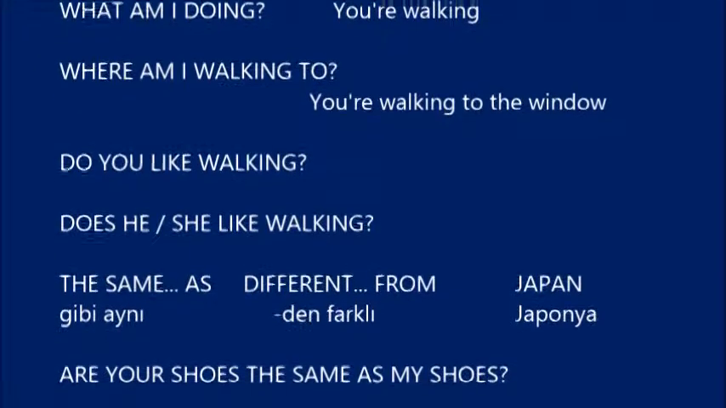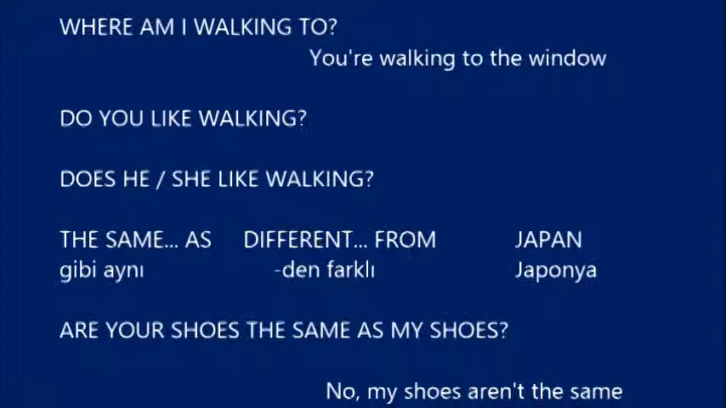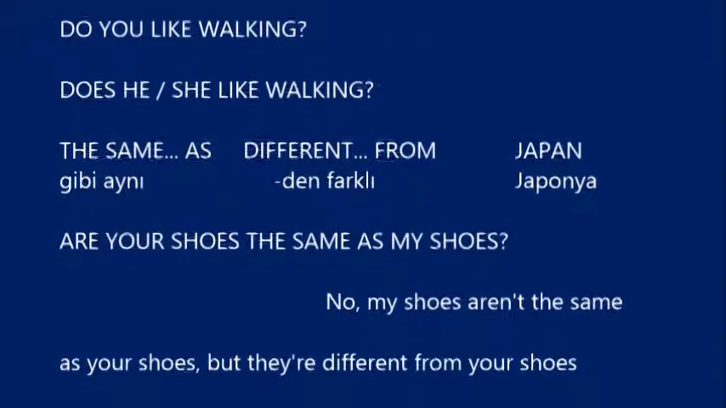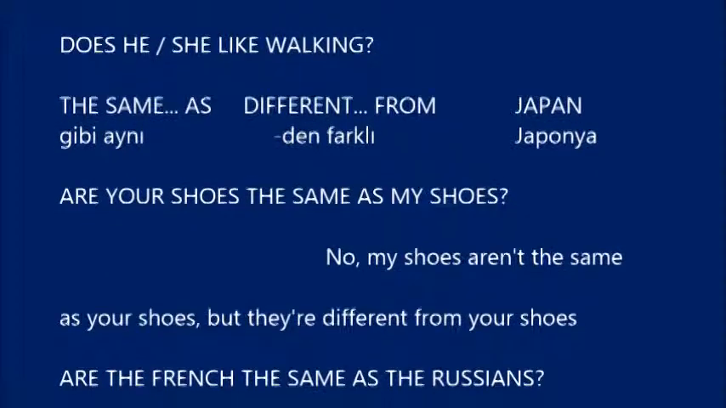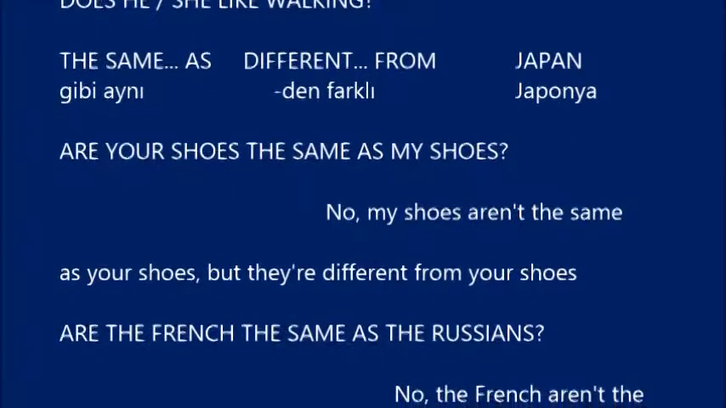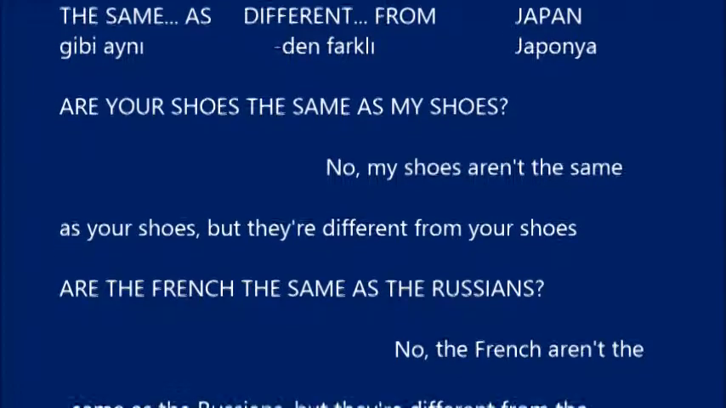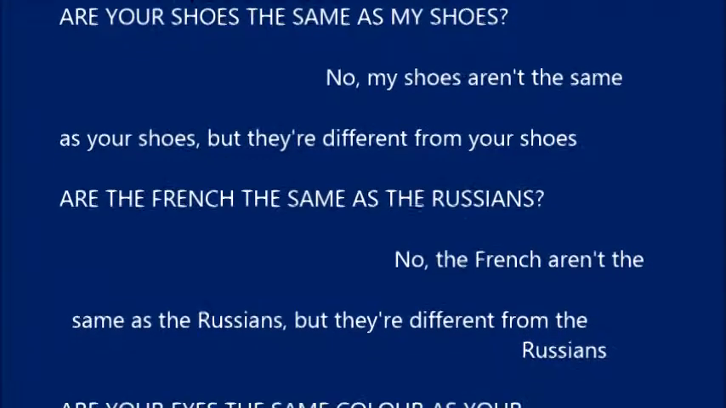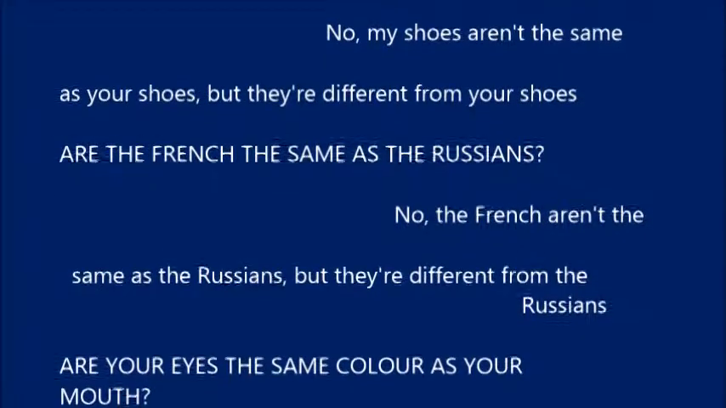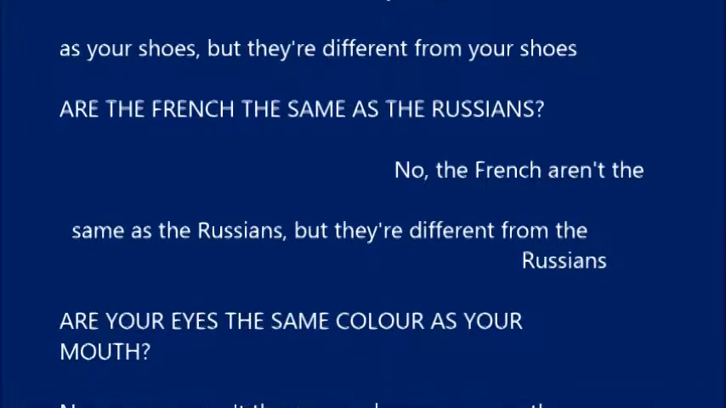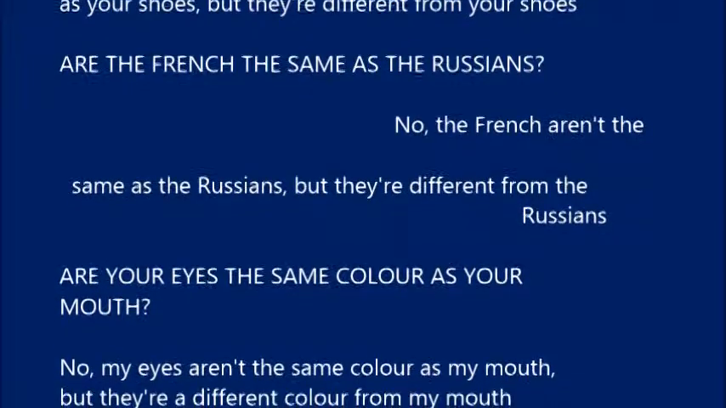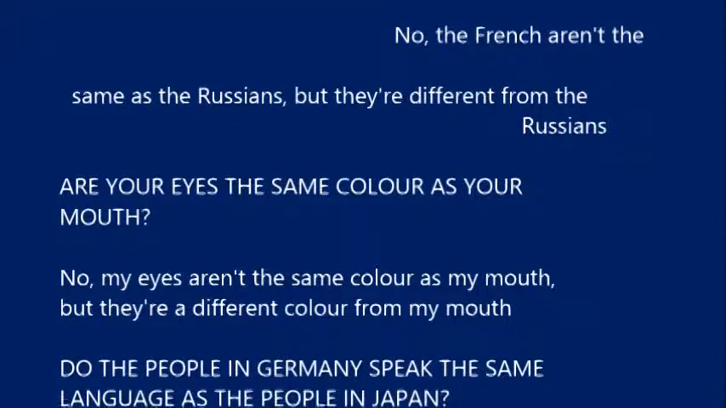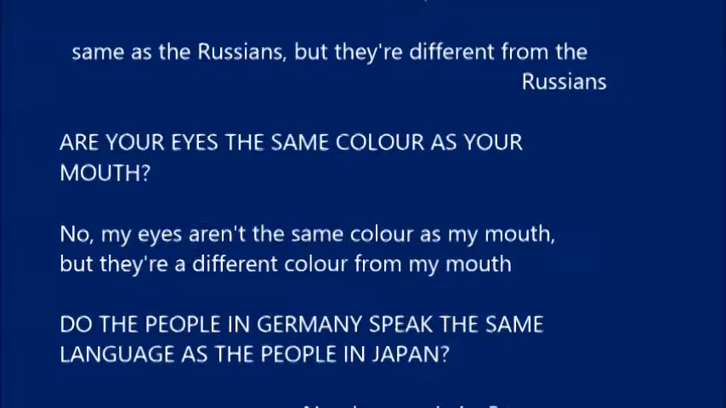The same as. Different from. Japan. Are your shoes the same as my shoes? No, my shoes aren't the same as your shoes, but they're different from your shoes. Are the French the same as the Russians? No, the French aren't the same as the Russians, but they're different from the Russians. Are your eyes the same colour as your mouth? No, my eyes aren't the same colour as my mouth, but they're a different colour from my mouth.